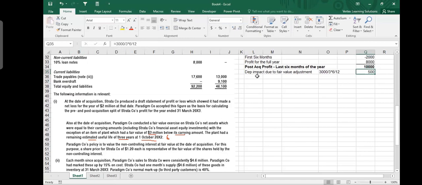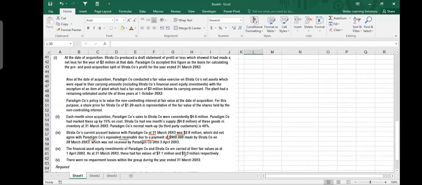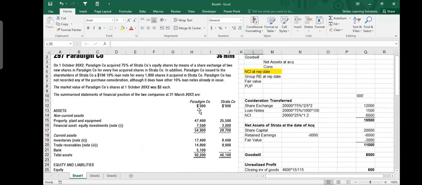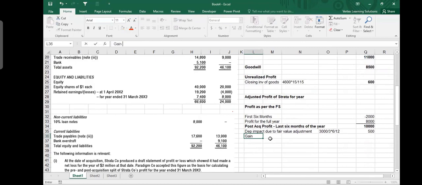And then if you think about this Strata thing, Strata had an equity investment, and there were some changes in the equity investment. So equity investment in Strata, 3.9 million. If you see in the balance sheet, how much was in the balance sheet? In the balance sheet, it was given as 3.2 million. So there is a gain on the equity investment. Let me write down here, gain on equity investment, which is 3,900 minus 3,200, which makes me 700.